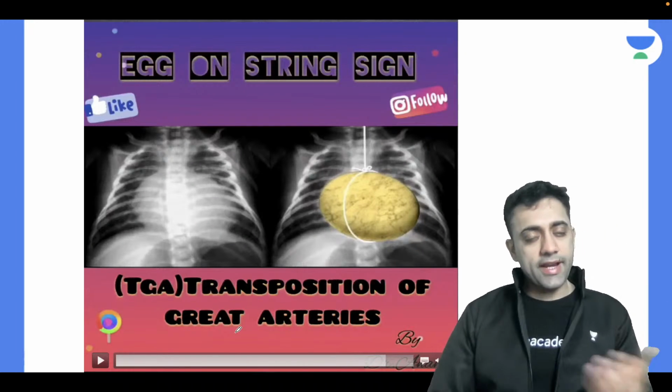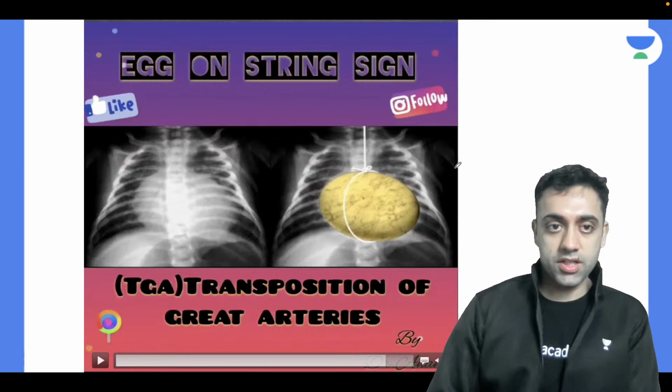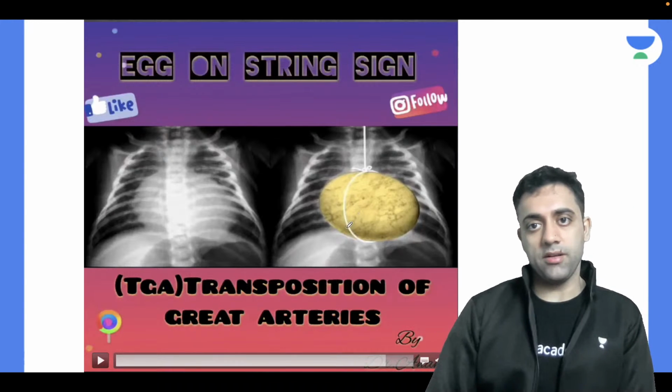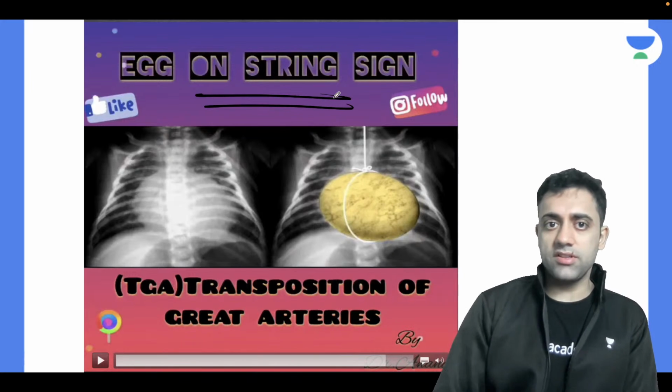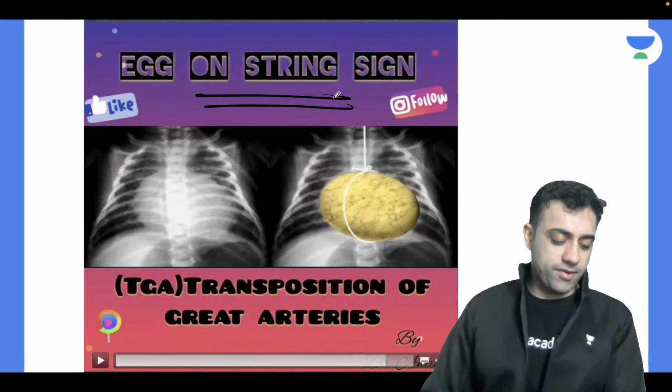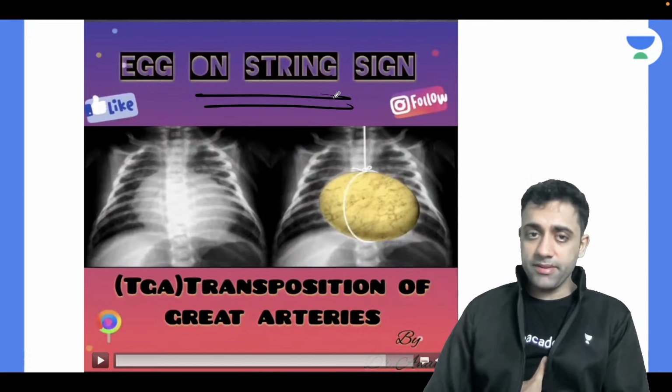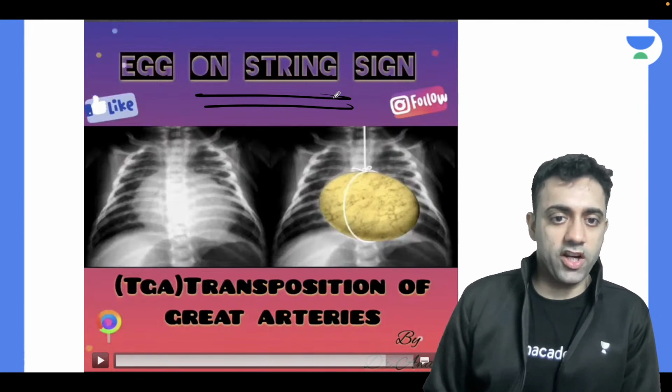Again, a very important question for the PG entrance exam: what is the X-ray finding of TGA? Everyone knows this answer. Egg on string appearance. This is the chest X-ray finding of the TGA.